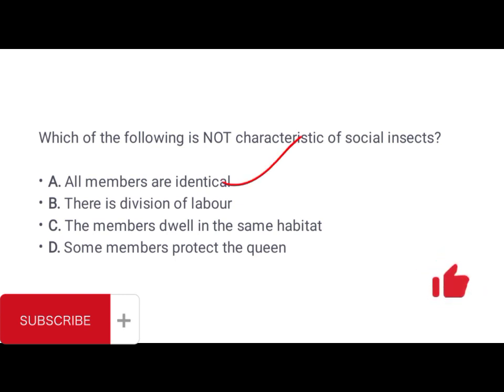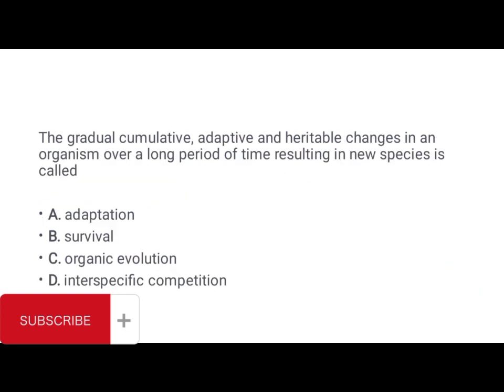All members are identical. All of them are not identical. The queen is different from the king, and the king is different from the worker. They have some structural adaptation that makes them differentiate from each other depending on what they do in the caste. So all members are identical is the answer.